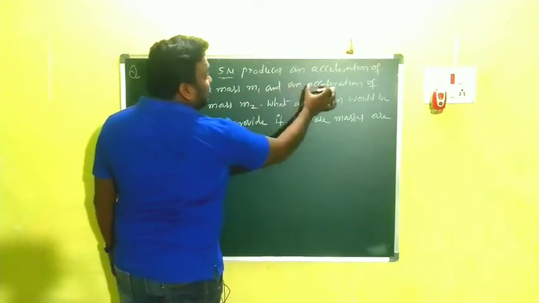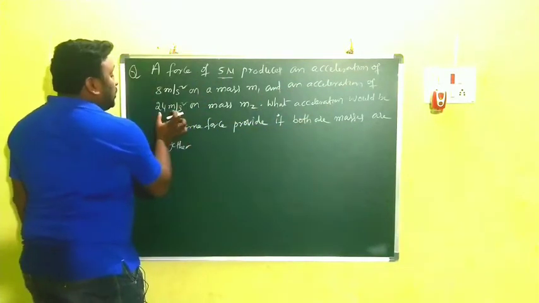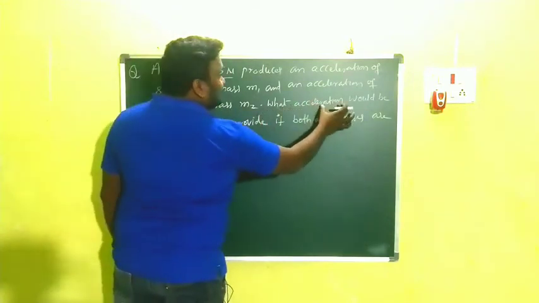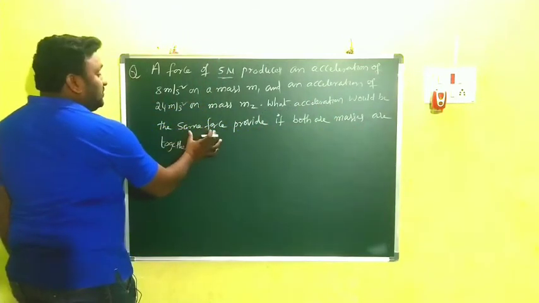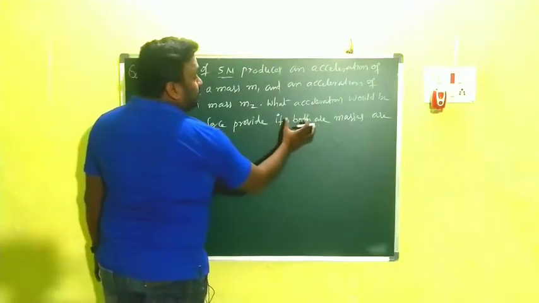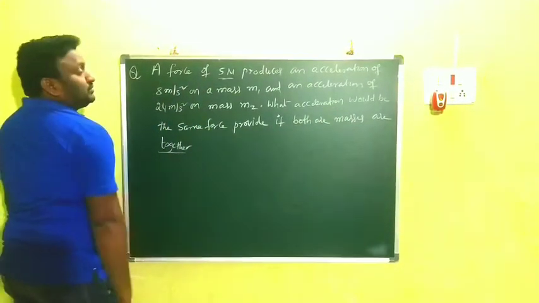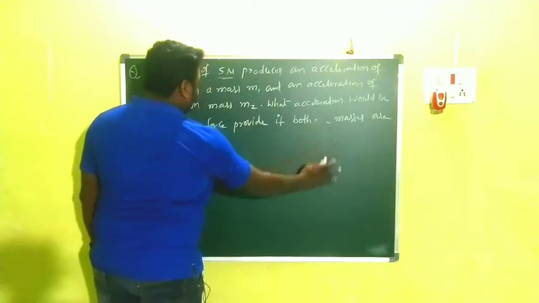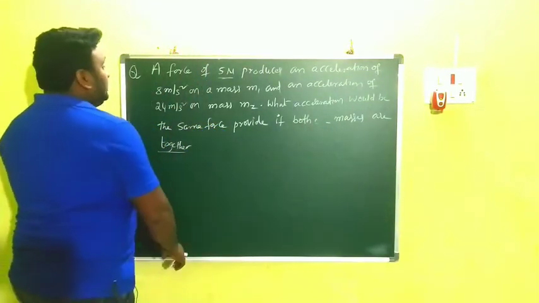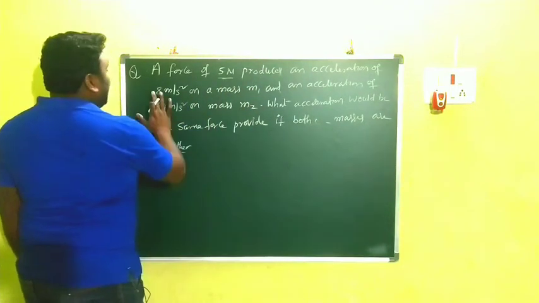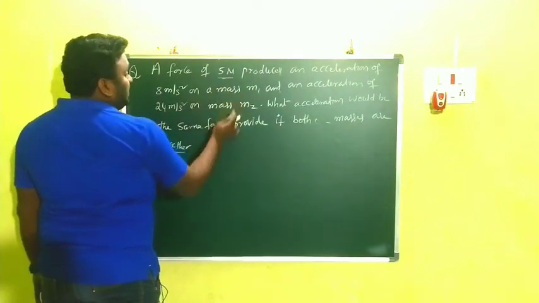And an acceleration of 24 meter per second square on mass m2. What acceleration would the same force provide if both masses are together? Once again, a force of 5 newtons produces an acceleration of 8 meter per second square on mass m1.